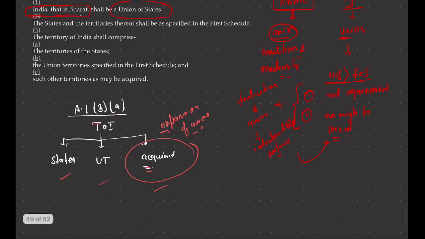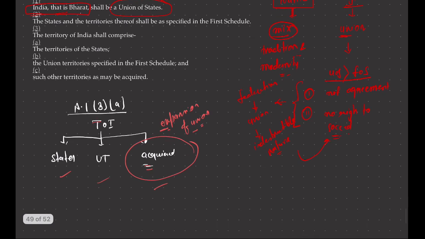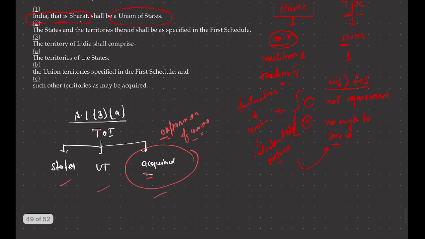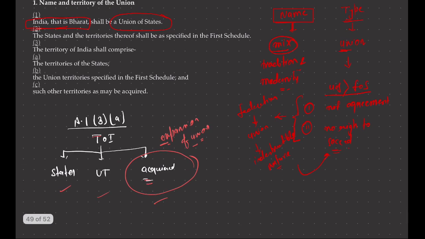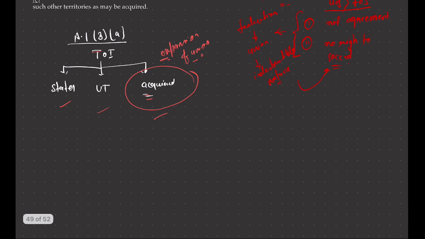Secondly, if you read Article 1, Clause 2, it says that the states and territories thereof shall be specified in the First Schedule. So the names of states and UTs and their territorial extent are specified in which schedule? They are specified in the First Schedule. You have to remember this.